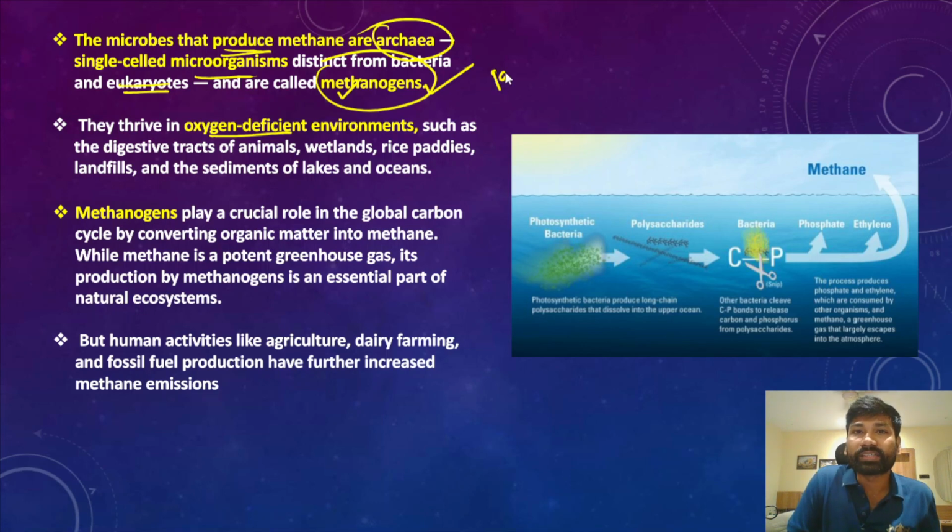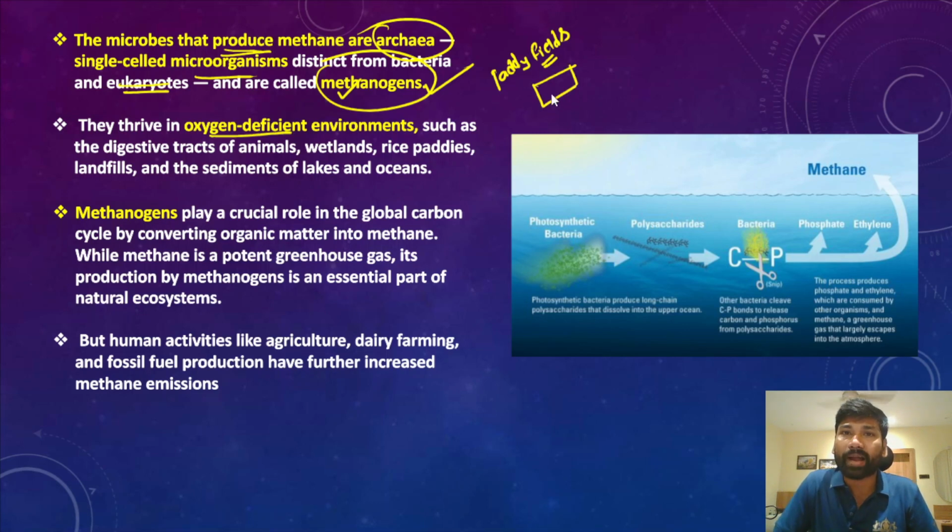So why do we say that paddy fields are responsible for the release of large scale emissions into the atmosphere? Because if you look at India's traditional paddy farming, the paddy fields are flooded with water. When these paddy fields are flooded with water, they create oxygen deficient environments, and in these environments the methanogens thrive.